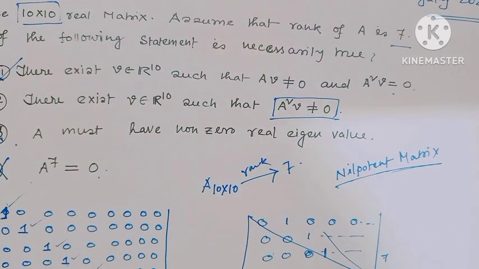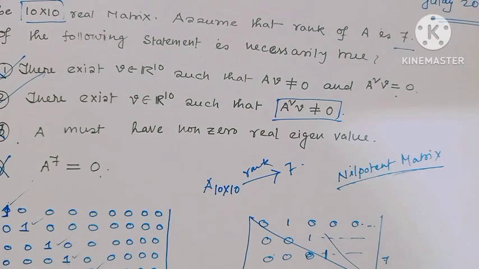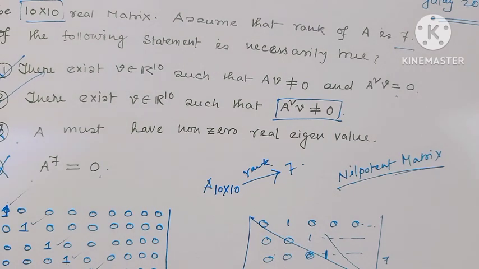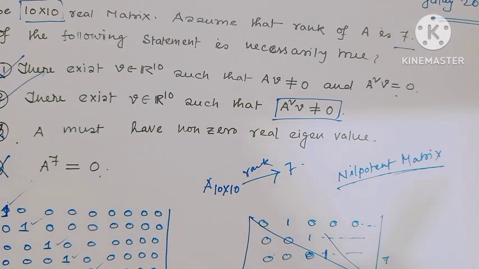So option 1 is also wrong. Only option 2 is the right option: there exists V belongs to R^10 such that A square V is not equal to 0. This is the only right option.